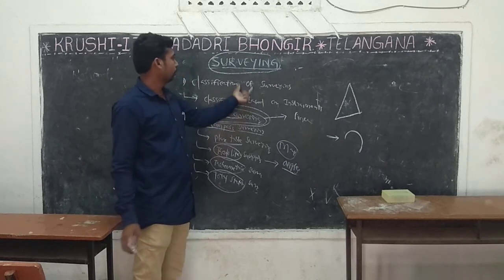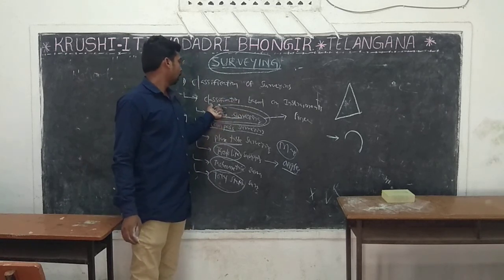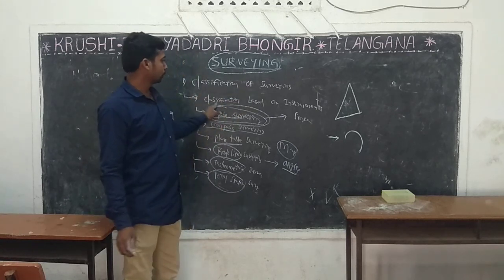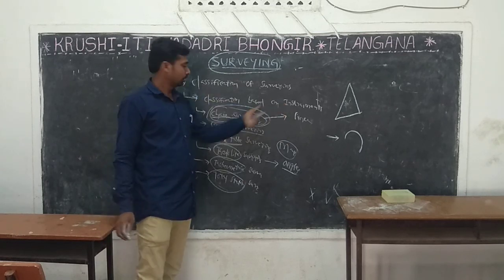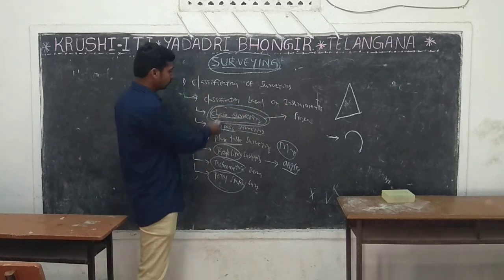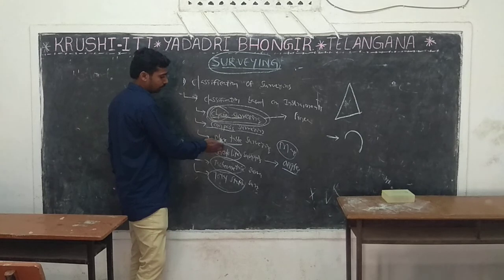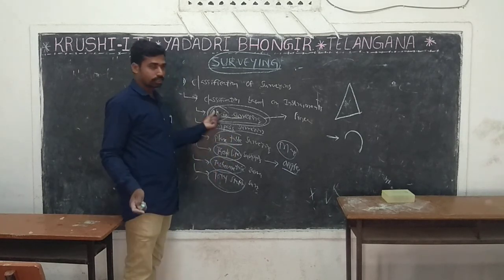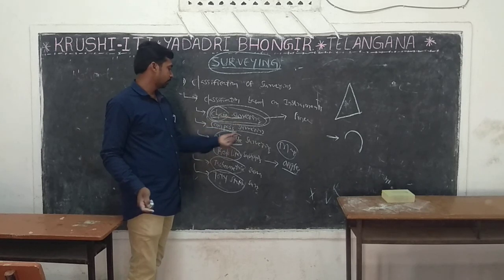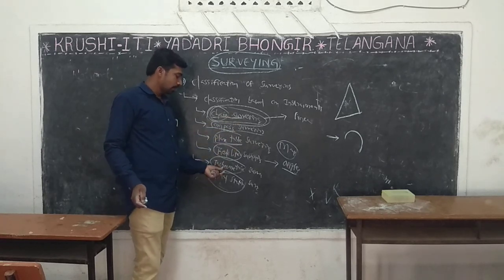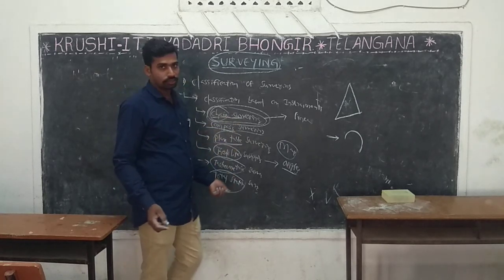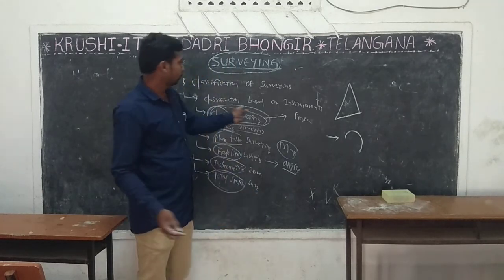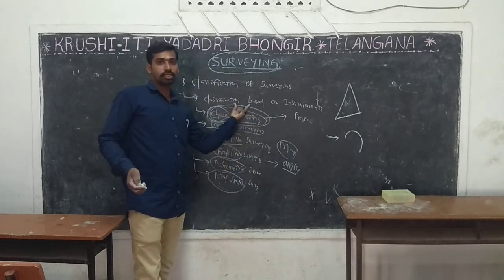Next, classification of surveying. We have 4 types of classification. We discussed only classification based on instrument. These are the instruments: chain, compass, level also one instrument, theodolite, total station. These are chain survey, compass survey, level survey, theodolite survey, total station survey. Okay, the classification based on instruments. Discuss next class.